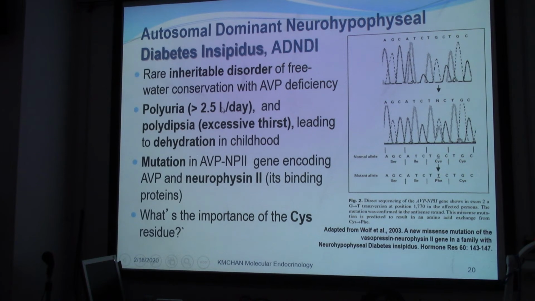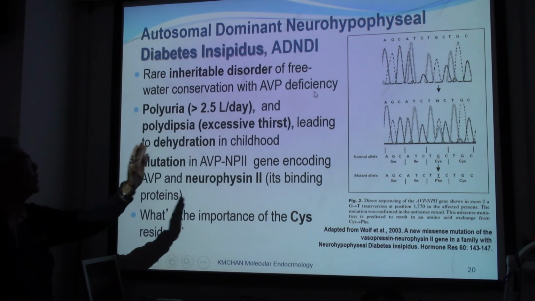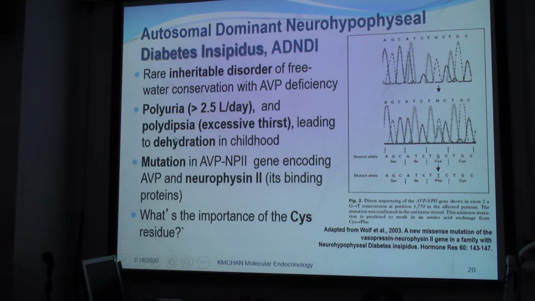For a normal person, I'm not sure whether you realize or not, it would be perhaps less than a liter or half a liter. So this is about 2-3 times more water. When you have more water going out, you will become more thirsty. So therefore, we have polydipsia, meaning excessive thirst, and then leading to what we call dehydration. Because it's a genetic disease, this would happen in childhood.